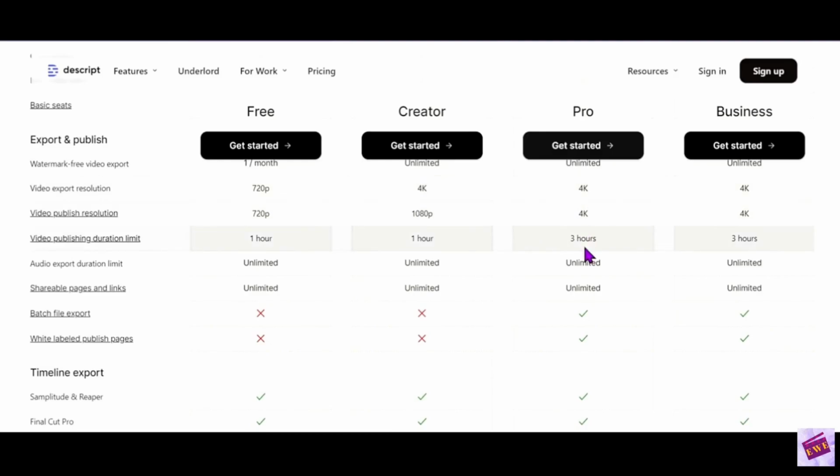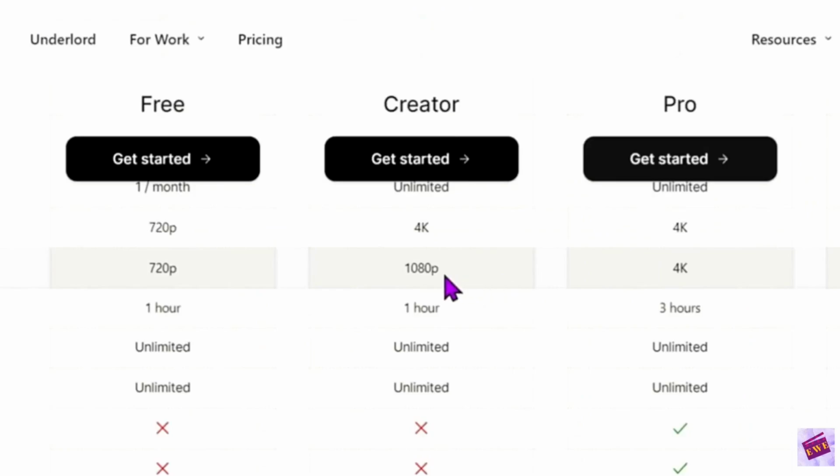But when you come down here to the video publish resolution, now this is where you're going to have to make a decision. Is 1080p okay? Or do you absolutely need the 4K? For that one, for me, 1080 was fine.